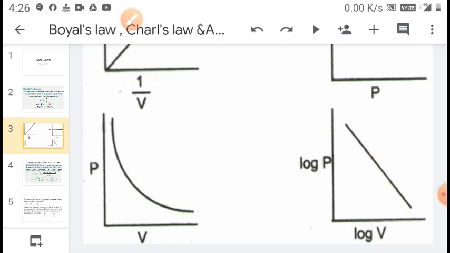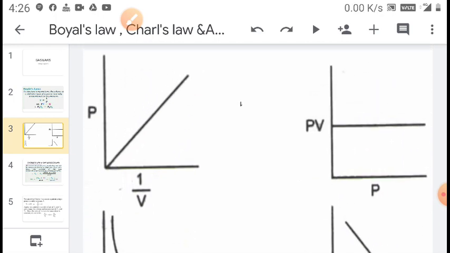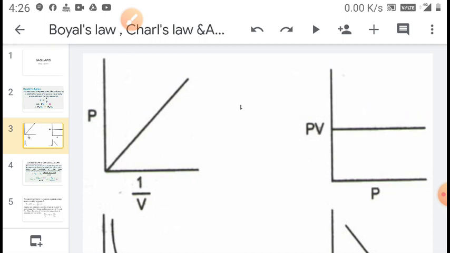When the graph is drawn between log P and log V, it is a straight line graph with inverse slope. When the graph is drawn between pressure and inverse of volume, it is a straight line graph passing through zero. And when the graph is drawn between pressure into volume and pressure, it is a straight line graph which runs parallel to the base.